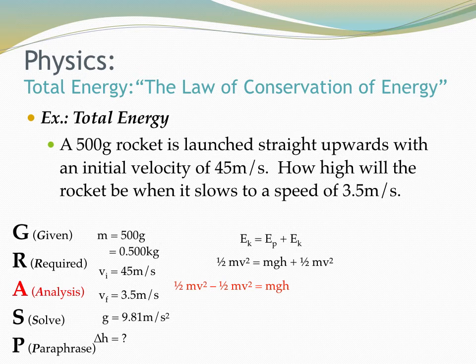We're going to subtract from both sides, and that'll give us, on our left-hand side, half of the initial mv squared minus half of the final mv squared equals mgh. Again, let's just keep working through this. Let's isolate h, so we'll just divide both sides by mg. That'll cancel it out on the right-hand side, and we'll have this big long equation on the left. Again, we're just trusting the process here. We know how to manipulate formulas now. They look super complex, but they're all built out of ideas that we know and that we can plug into. Okay, so we have this now.